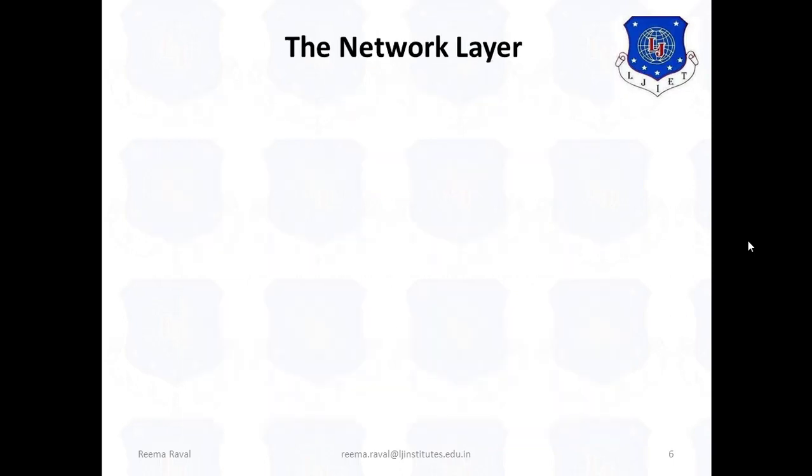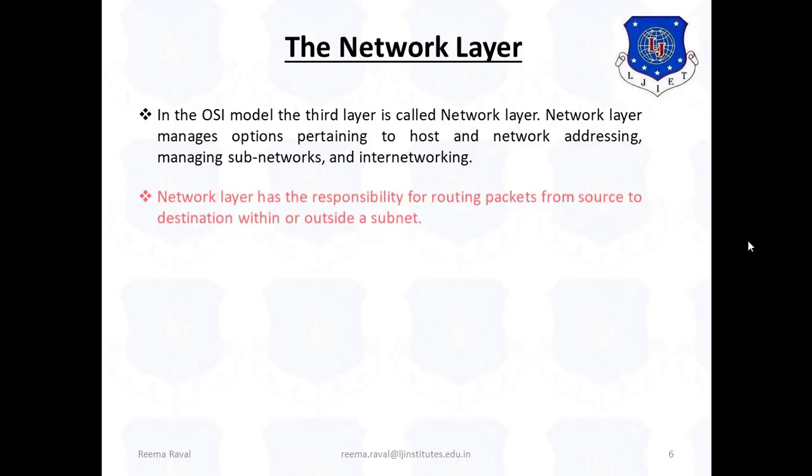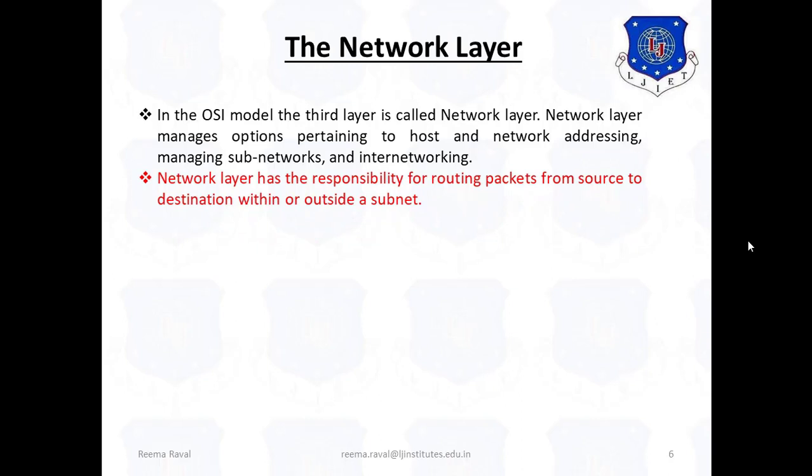Now let us see the next, that is the network layer. In the OSI model, the third layer is called the network layer. The network layer manages options pertaining to host and network addressing, managing subnetworks and internetworking. The network layer has the responsibility for routing packets from source to destination within or outside a subnet.